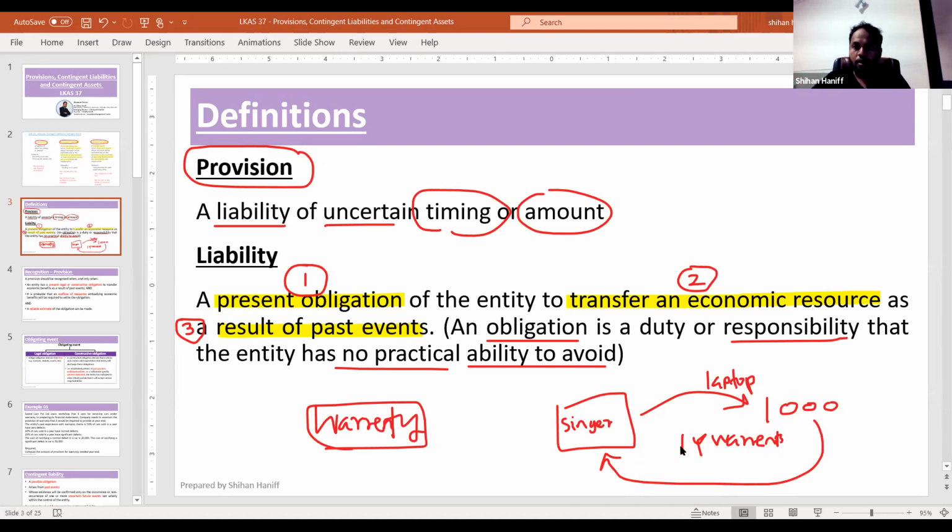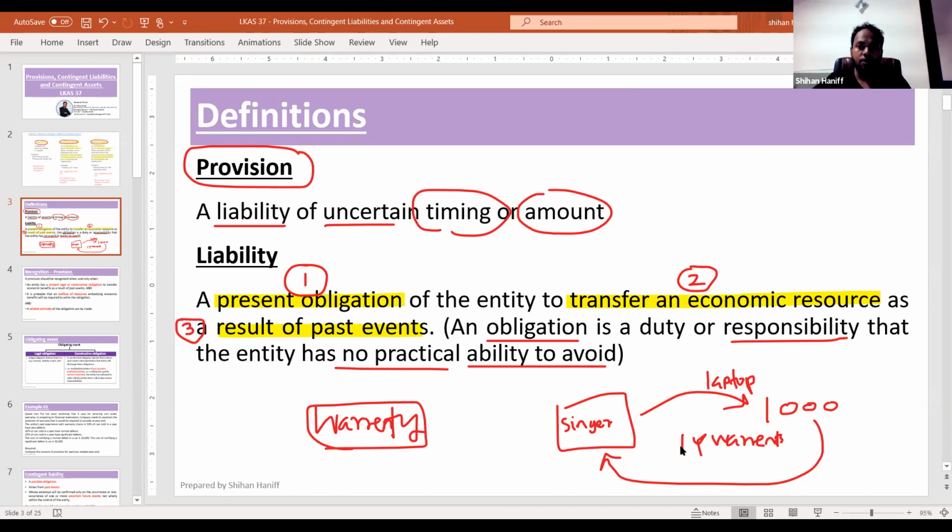So out of 1,000, when Singer is selling, they don't know how many laptops will come for the repair. But there will be a repairing cost for that. But they know that some laptops will come for the repair.